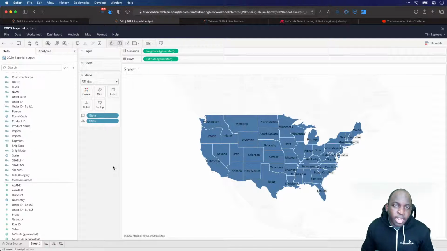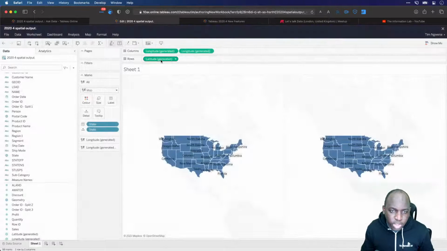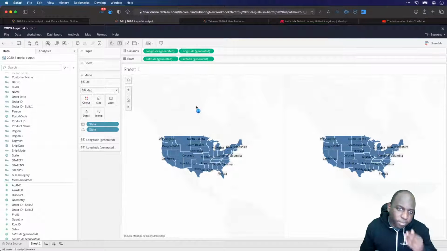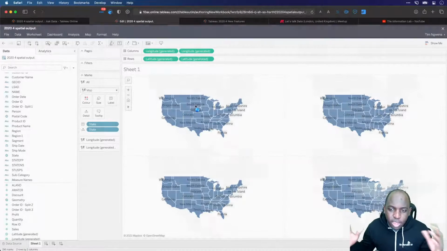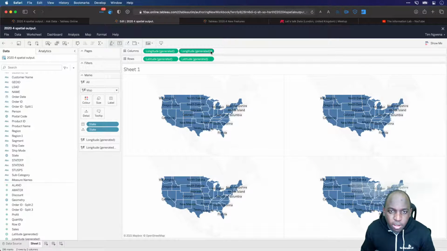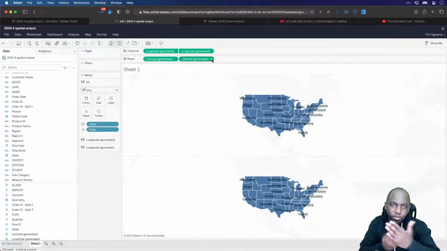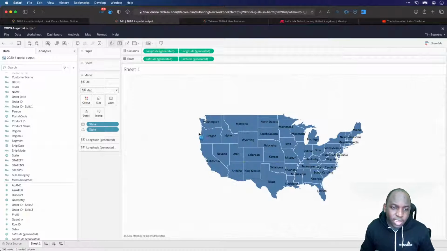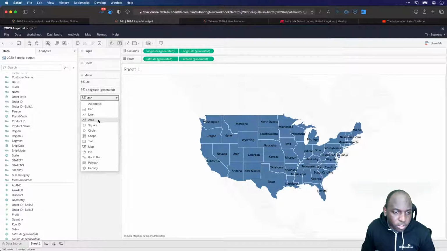So that's pretty good. Now, what you could have done before, and what was always possible, is I could have just, I'm holding Command on my Mac, it's Control on a Windows machine, I could have just copied the latitude and longitude and essentially created this weird matrix, and then done a dual axis on each of these, and that would have created the sort of two-layer effect that I actually want to see. But if you want more than two layers, you'd kind of get stuck. So here you can see now that I've superimposed both of them, but they both have the map capability here. What I need to do is change this one, the top one, to a circle.